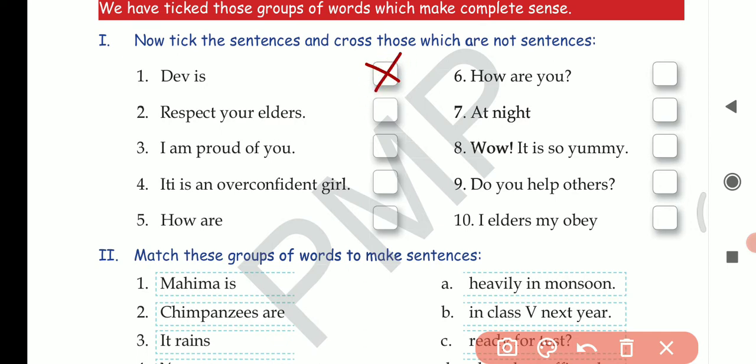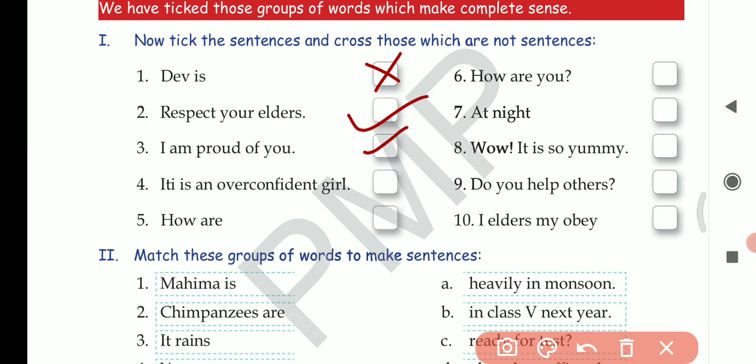Next, respect your elders. Is this a proper sentence? Is it giving any meaning? Yes, it is giving a meaning that one should respect our elders. So this is a proper sentence. Next, I am proud of you. This is again giving a proper meaning. All the words are in sequence, so this is also a sentence.